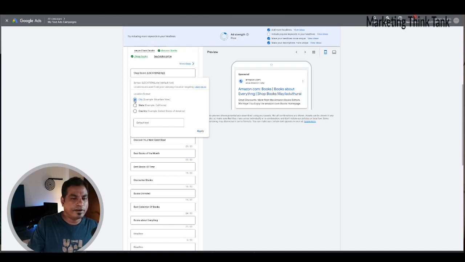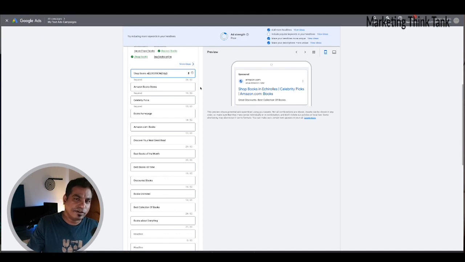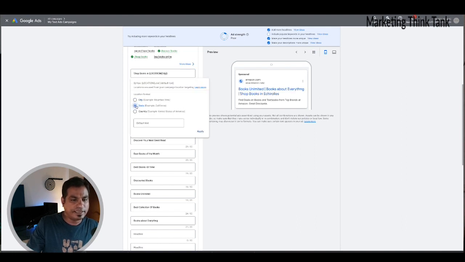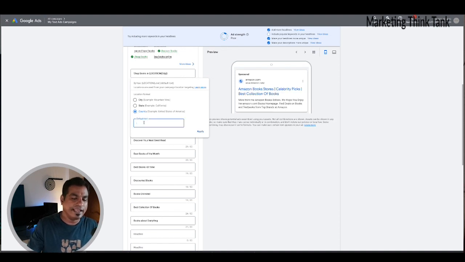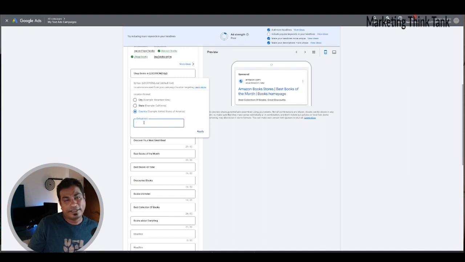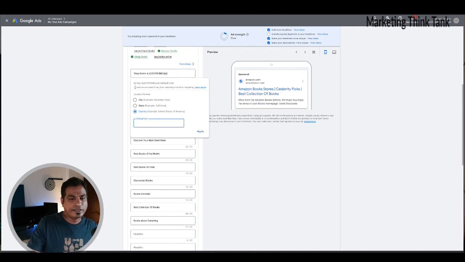So you could input a city, state, country, etc. When there are people searching for keywords like shop books in Melbourne, Melbourne would automatically be inserted here as the location. And you could also use the state, country filter parameters. And if you want a default ad text, for example, if someone is searching for something that is not there, and the location would get inserted here, and the locations are used from your campaign location targeting.